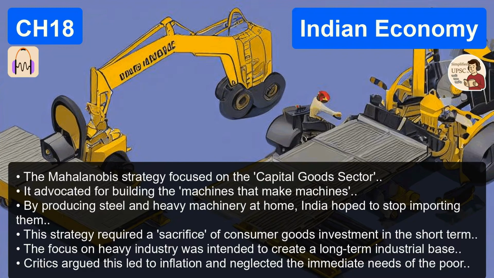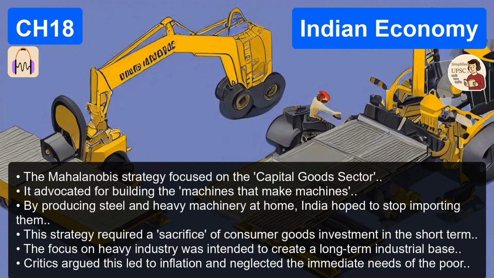Yes. But here is the catch, and this is what Vivek Singh highlights so well. That approach requires a massive sacrifice from the population. A sacrifice? How so? Because when the government invests millions in a massive steel plant, they are explicitly not investing that money in a clothing factory or a shoe factory. Oh, I see. You are sacrificing consumer goods today for capital goods that will only pay off decades tomorrow. It's like putting all your money into a retirement account while you're currently starving. Yeah. It's smart for the future, but it is incredibly painful in the present. It was very painful. This heavy industry focus led to a severe shortage of everyday consumer goods, which naturally caused inflation. The prices for basic things went up.